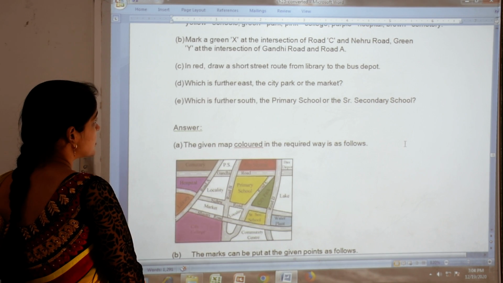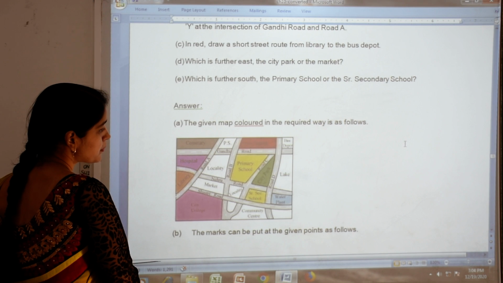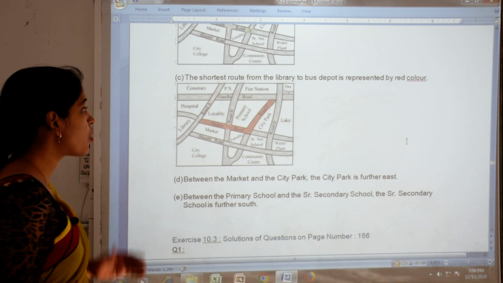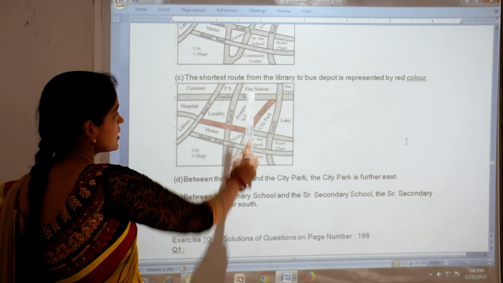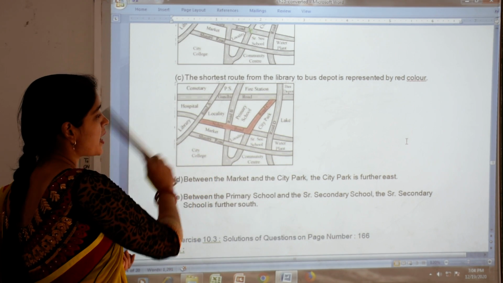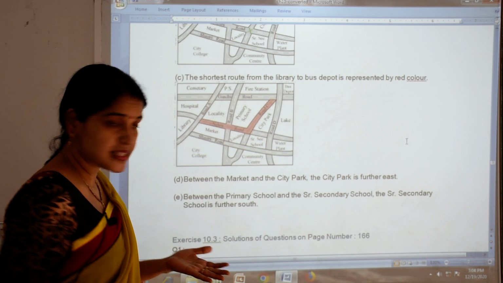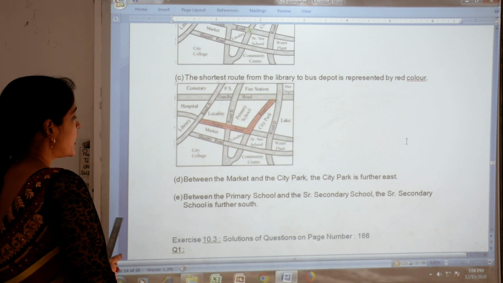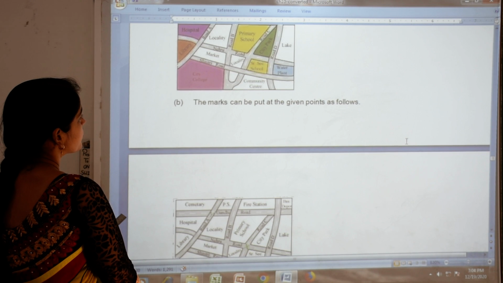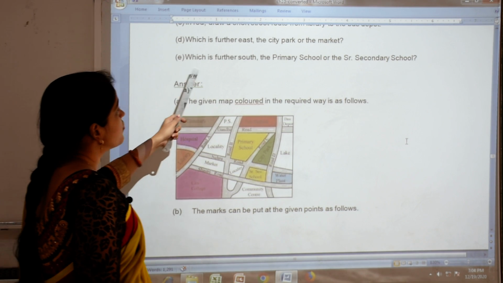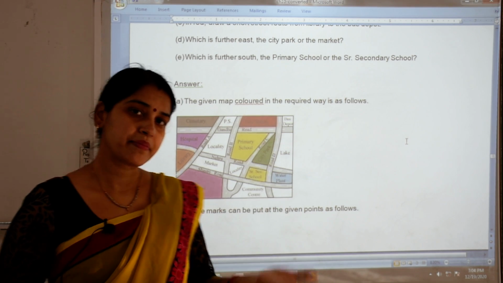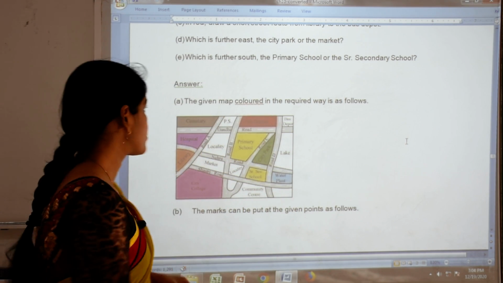which is further east, the city park or the market. अब आपको देखना है सिटी पार्क और मार्केट में से कौन ईस्ट में है. So this is city park and this is market. So which is in the east, so city park. Okay, and last is which is in the further south. साउथ डायरेक्शन में कौन है, प्राइमरी स्कूल और सेकेंडरी स्कूल.